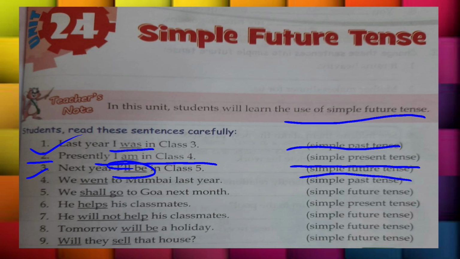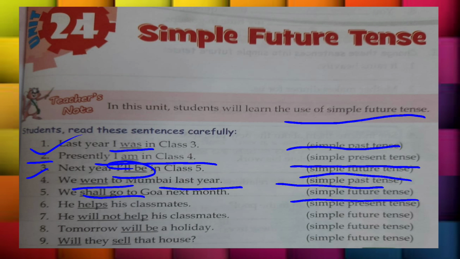We went to Mumbai last year. Went, and last year, the year which had passed, it means it's simple past tense. We shall go to Goa next month. All right, we shall go to Goa, so it's a simple future tense.